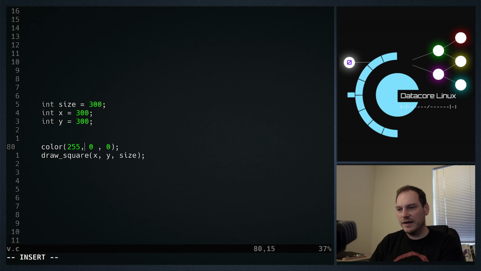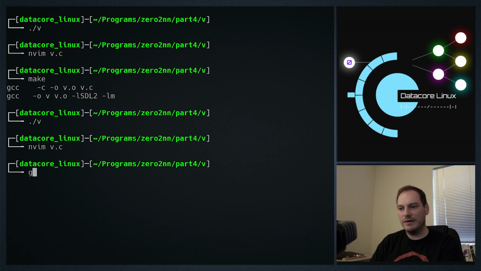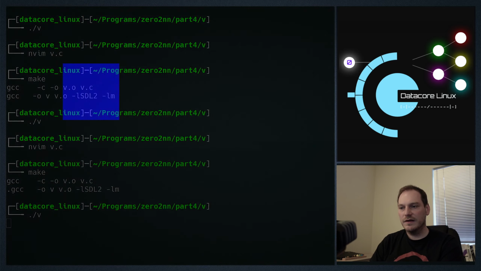And if we change this to blue, if we make that 0, 0, 255, the range of colours is 0 to 255. It's just like hexadecimal colours, but represented in decimal, if you know your hexadecimal colours. And now we've got a blue square, 300 across, 300 down.